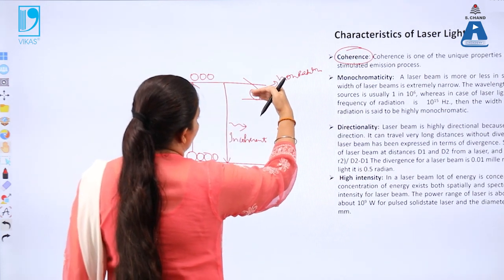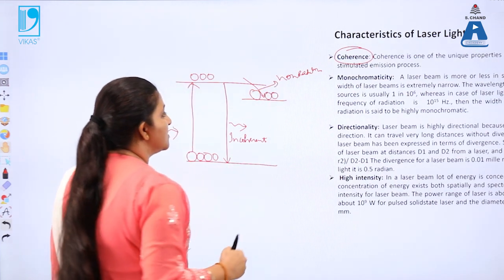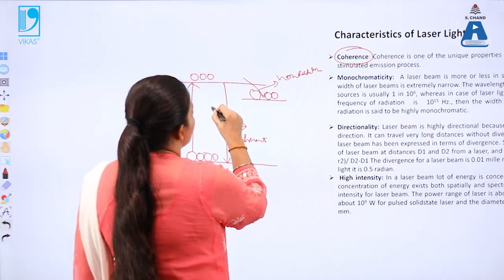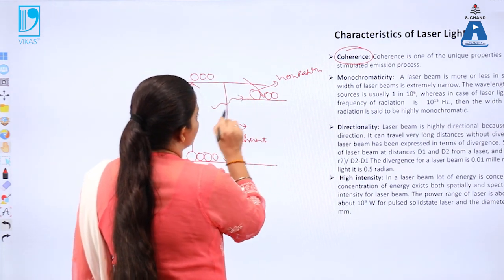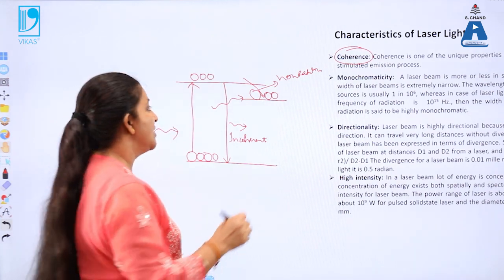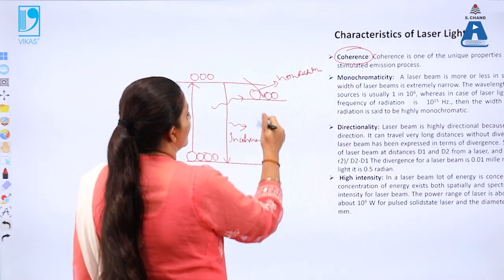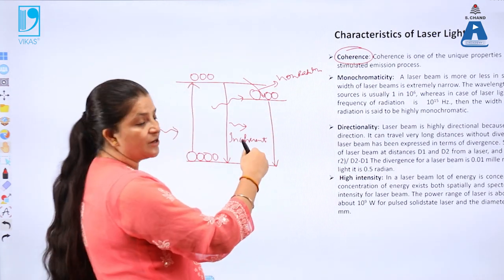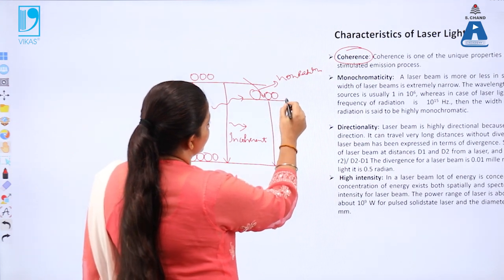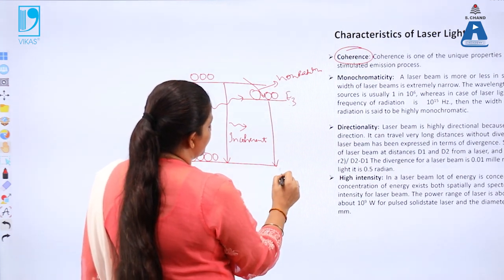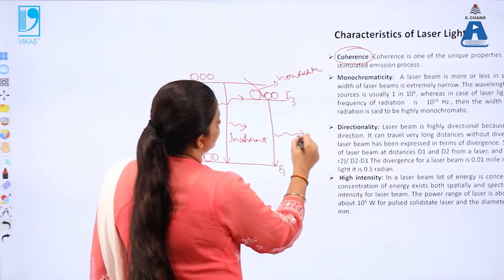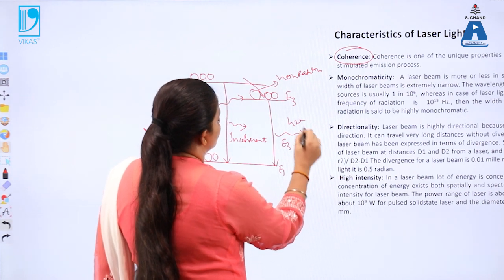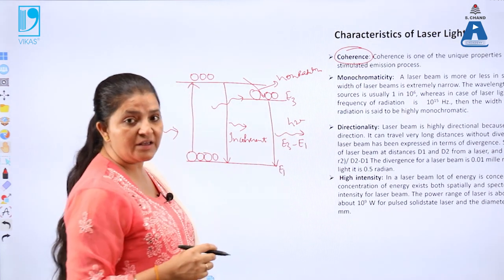Now for the atoms to come back from this state to the ground state, some amount of energy or external force is required, in the form of radiations. Then these radiations will make the atoms transition back from the metastable state to the ground state. The difference of these two, if this is energy E3 and E1, then photons will be released with energy E3 minus E1.